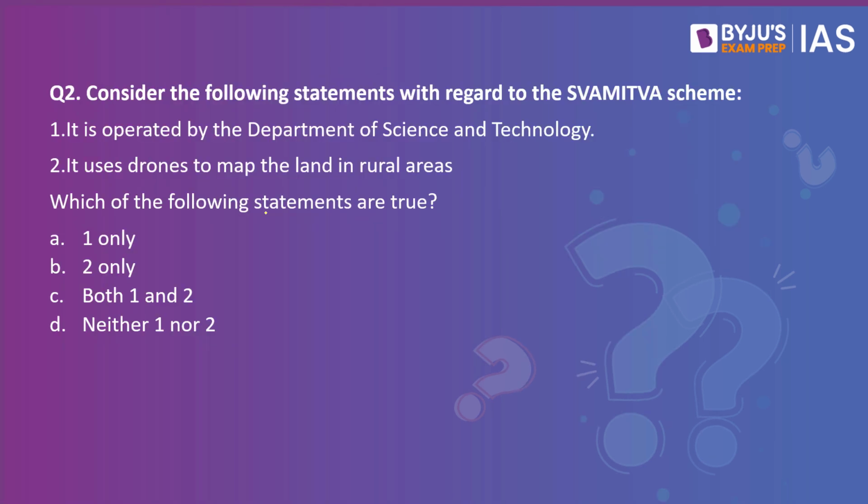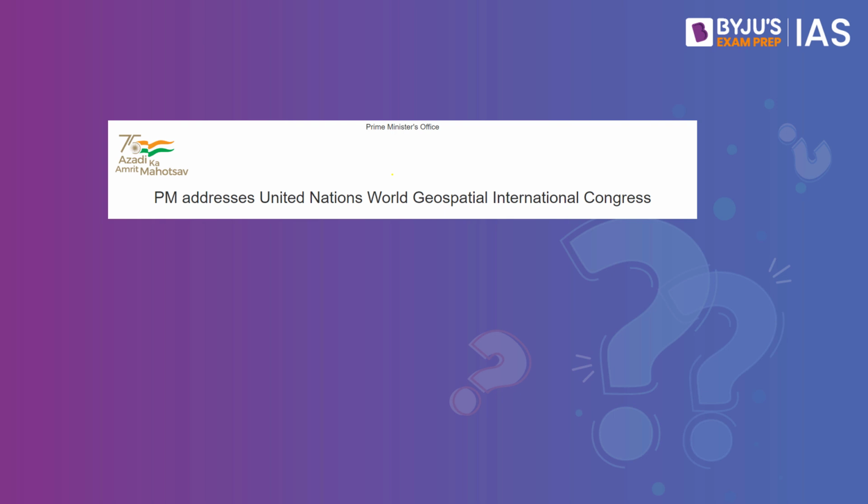Now, moving on to the second question. Consider the following statements with regard to the SVAMITVA scheme. One, it is operated by the Department of Science and Technology. Two, it uses drones to map the land in rural areas. It seems like a very simple question, but then what is the context of it?